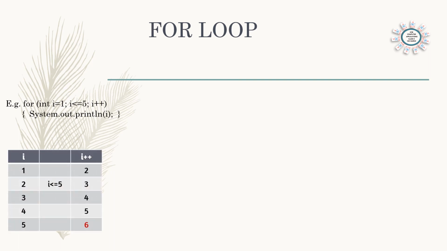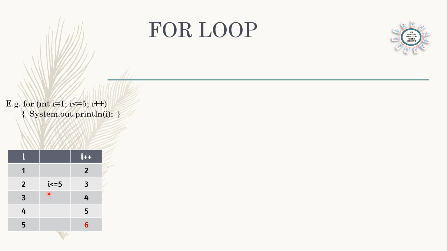So here we can see how the table is working. Starting number is 1. Condition will be checked. Condition is true, so 1 will be printed. And when i increases, the increase is shown here, i plus plus. i will be increasing, next time 2. Again condition is true, 2 will be printed. Plus 1, 3. Condition i less than or equal to 5, 3 is less than 5. That means 3 also will be printed.